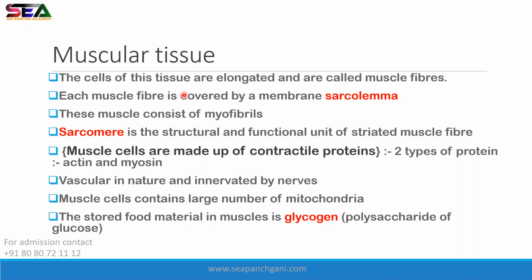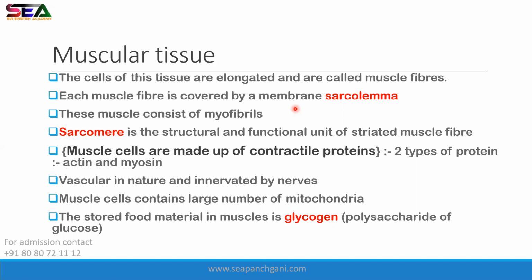Epithelial tissue is done. Muscular tissue. The cells of this tissue are elongated and are called muscle fibers. Each muscle fiber is covered by a membrane called sarcolemma. Muscular tissue is made up of muscle fibers. Muscle fibers are also known as myofibrils. Muscle fiber का दूसरा नाम है myofibrils. ठीक है. Each muscle fiber is covered by a membrane, sarcolemma.